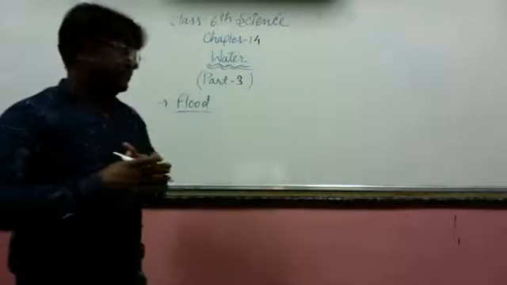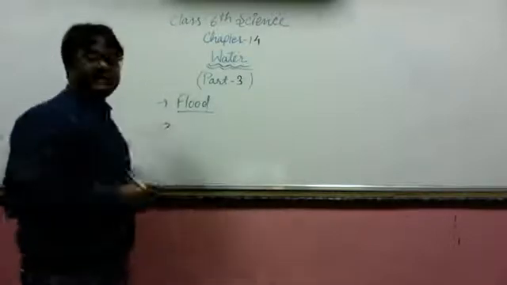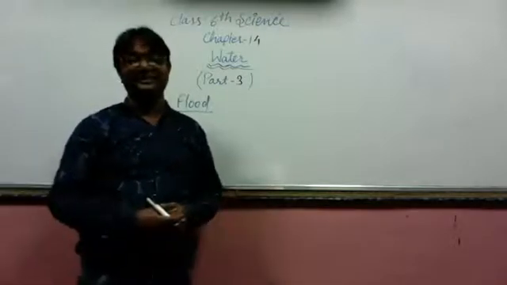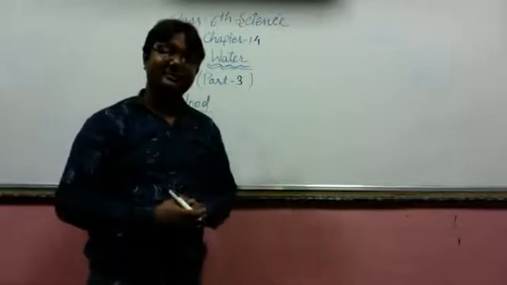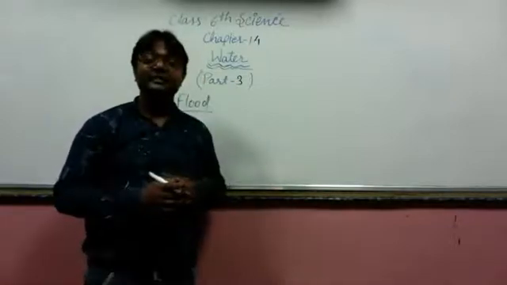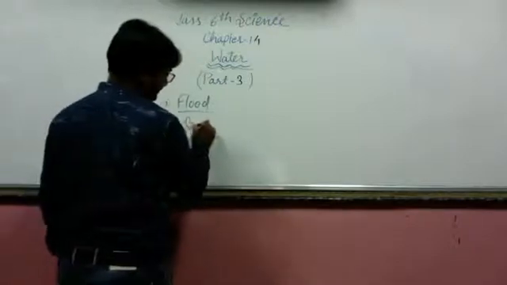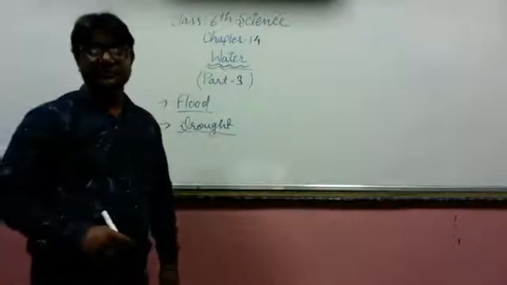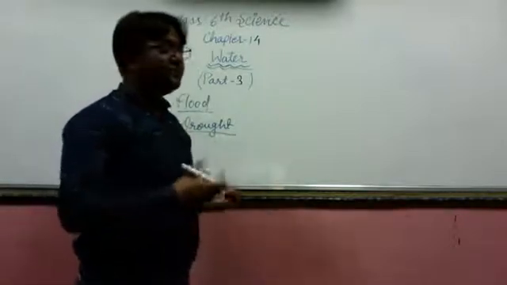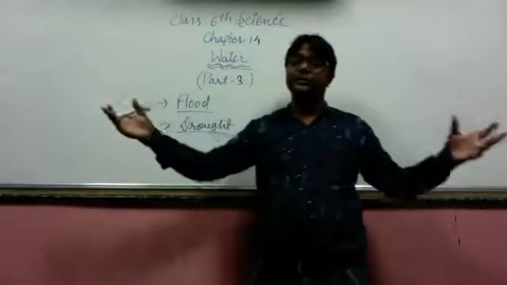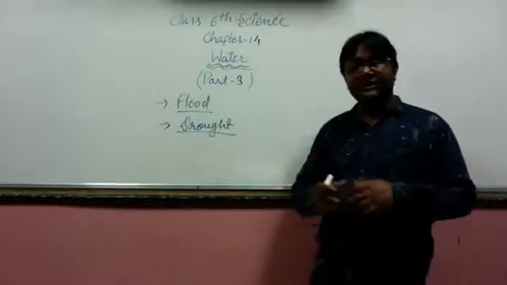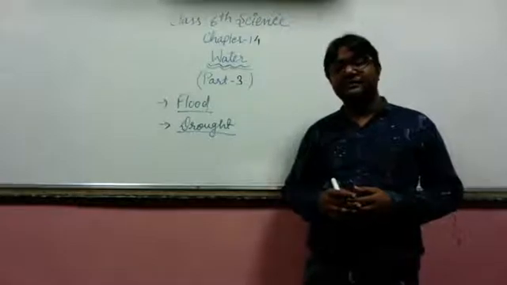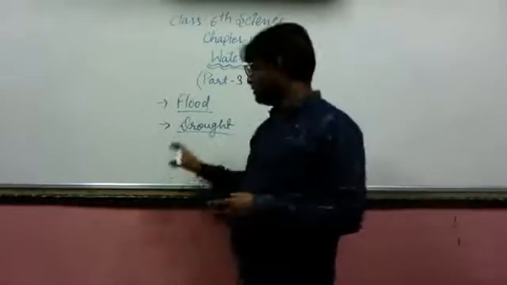So, student, we'll be learning about the next thing, that is, what will happen if there is no rainfall for a long period of time. That condition causes drought. In a drought, if any place does not receive rainfall for a long period of time, that land is slowly converted into desert, and that is called the drought condition.